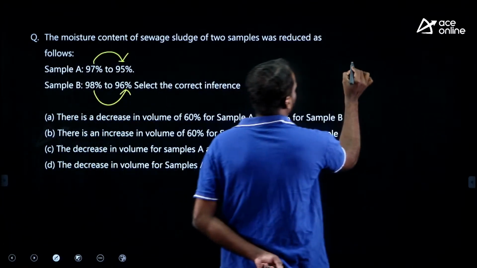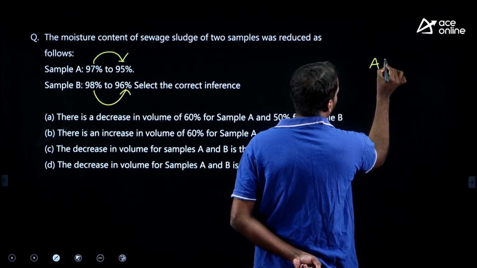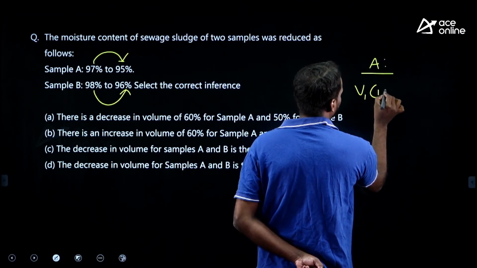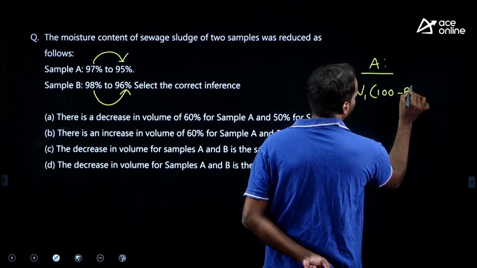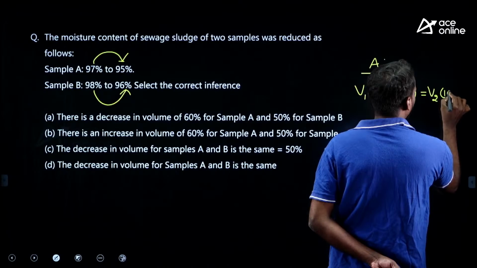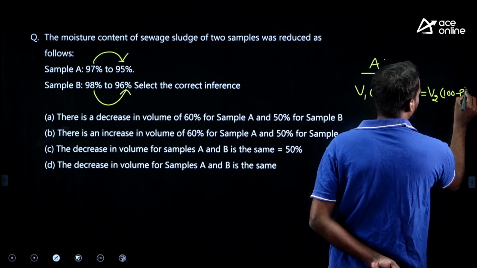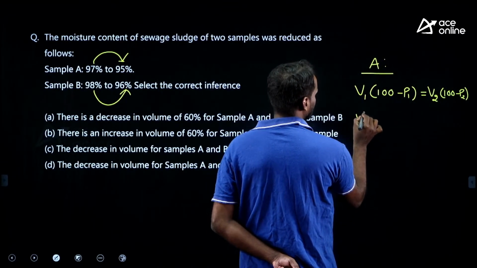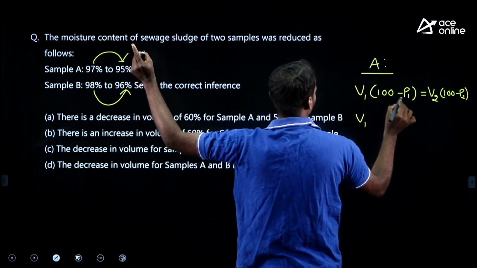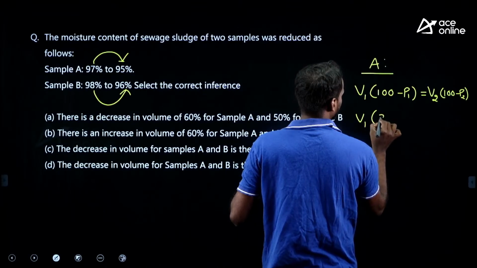For sample A, as you know, V1 into (100 minus P1) equals V2 into (100 minus P2). This you know, right? V1 is the initial volume. What is the initial moisture of sample A? 97. 100 minus 97 is 3.